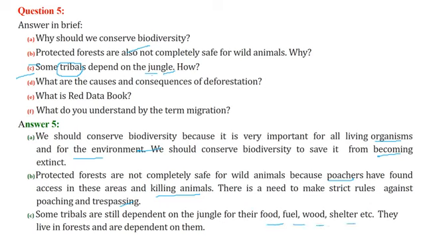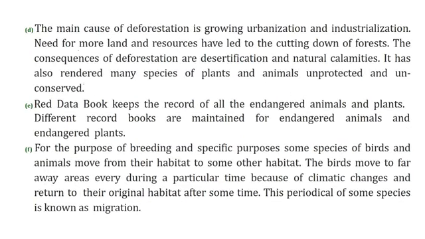What are the causes and consequences of deforestation? What is Red Data Book? What do you understand by the term migration? See, the main cause of deforestation is increasing population. We want urbanization and industrialization, so for that we need more land and resources. That is why we cut the forest. Because of deforestation, we are witnessing desertification and natural calamities. Most plants and animals are unprotected, because they cannot save themselves and they are unconserved.